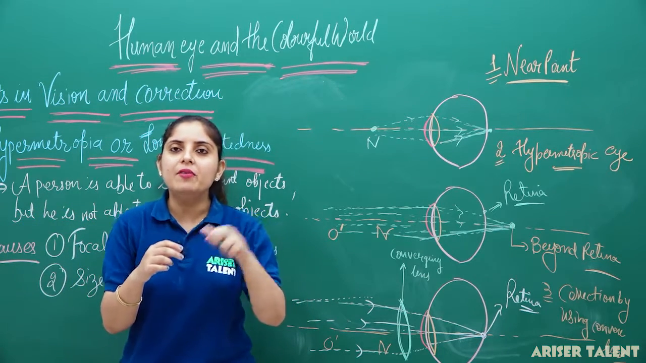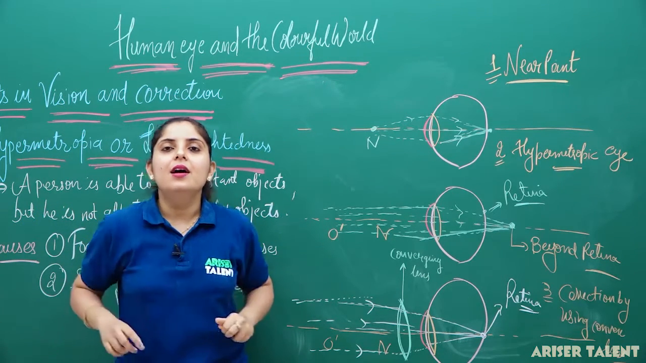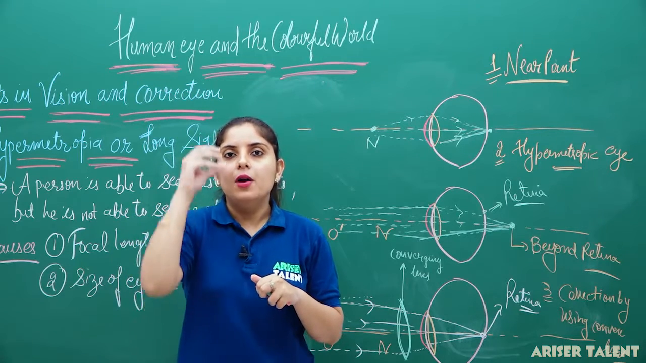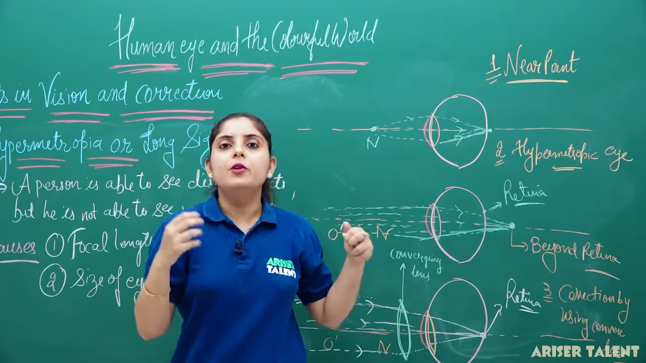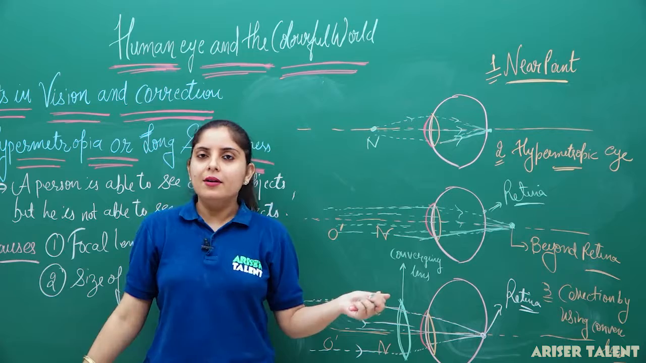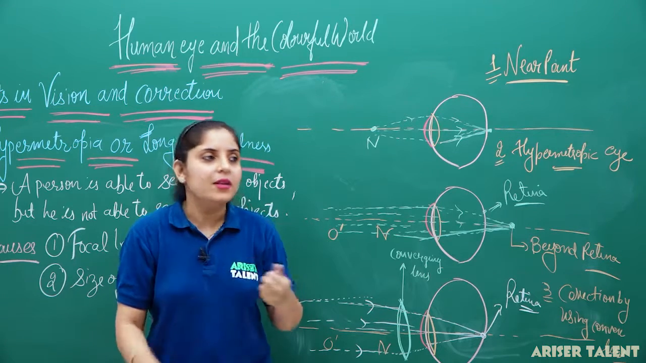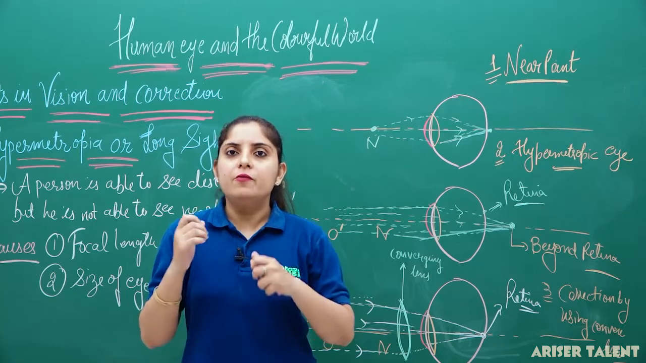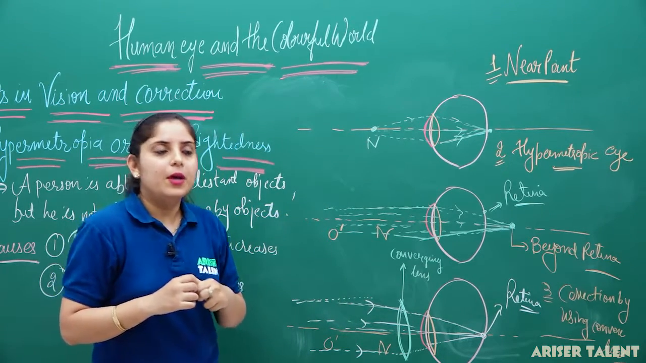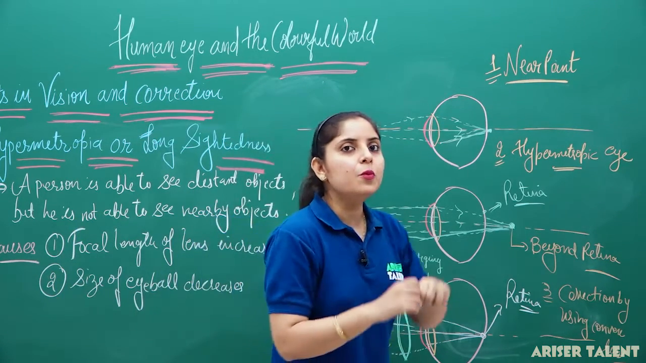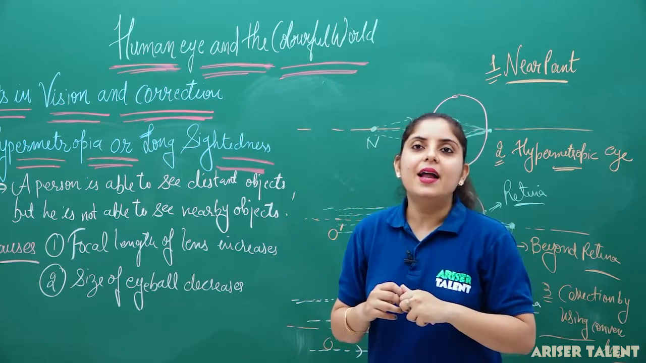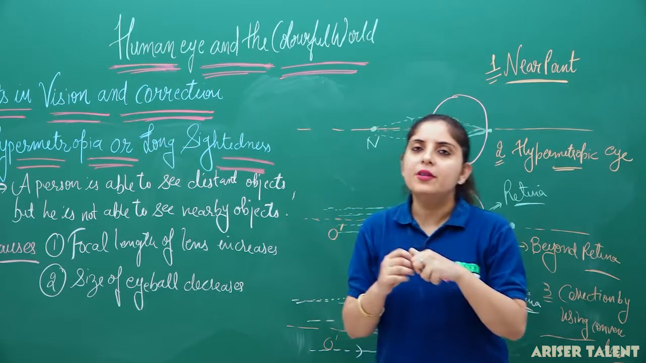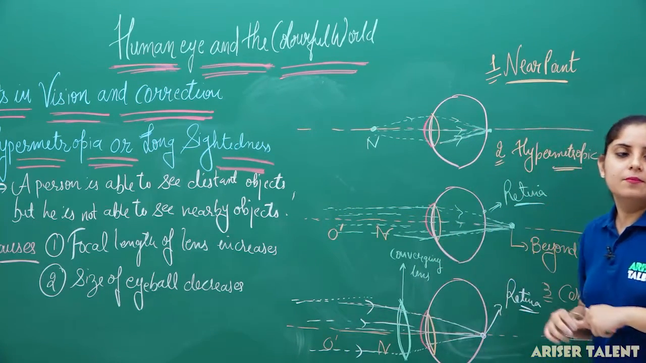And what are the two main reasons for this defect? First, our eyeball becomes too small, so it will not be able to form the image on the retina. And secondly, the focal length of the lens is increased. So these are the two reasons for the defect that is known as hypermetropia. Now, let us move to the third defect of the eye, that is presbyopia. But before that, just copy this part from here.